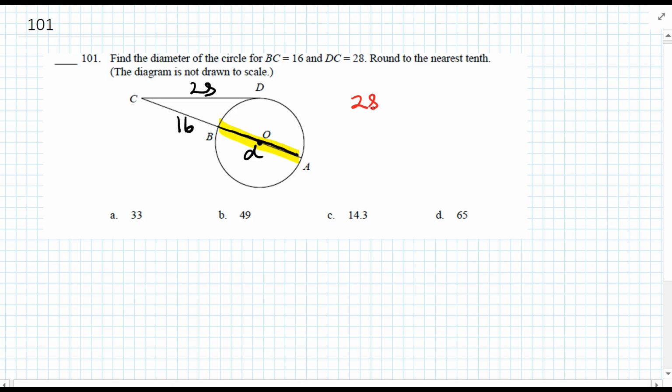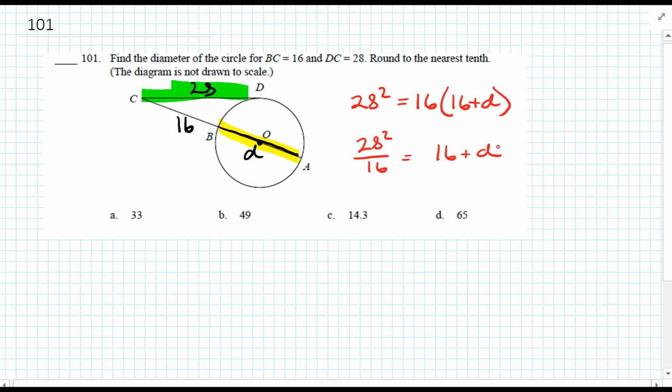So we can say 28 squared, basically this length right there squared, equals the outside length of the other line, 16, times the entire length of the other line, 16 plus D. So solve for D, basically. Divide everything by 16. So I got 28 squared over 16 equals 16 plus D. So subtract 16. So I got 28 squared over 16 minus 16 equals D.